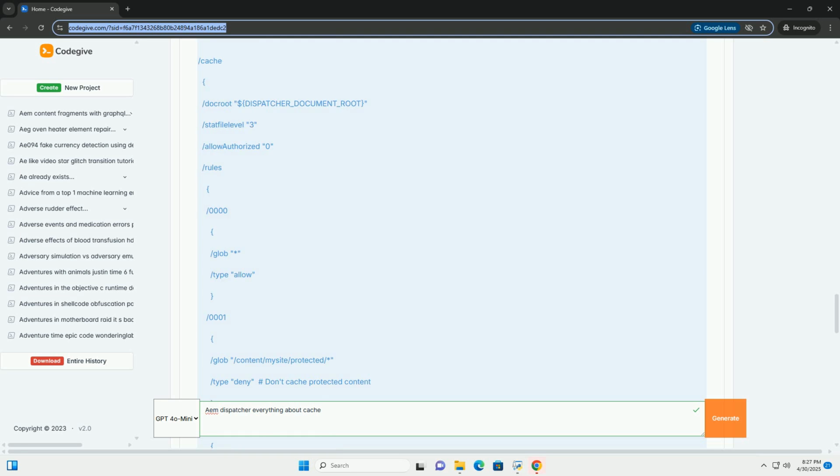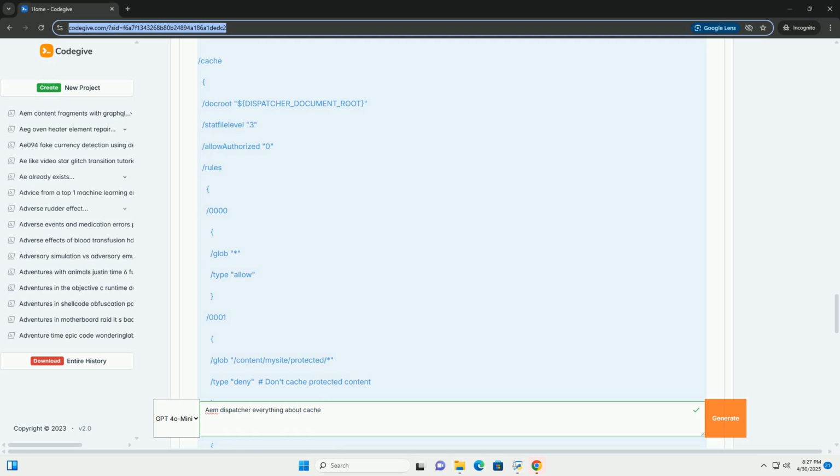/statfileslevel determines how many directory levels to create when storing .stat files. .stat files are used to track the last modification time of cached resources, and the dispatcher uses these to determine when to invalidate the cache. A higher value allows for more granular invalidation. A good starting point is usually 2 or 3. A lower value will result in all the .stat files being created in the docroot and can result in a performance issue and large file size.